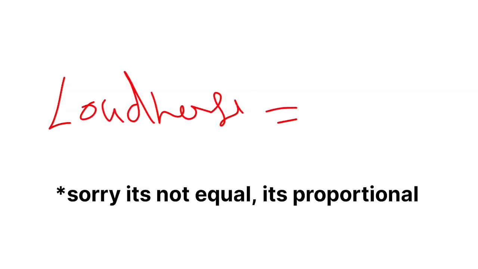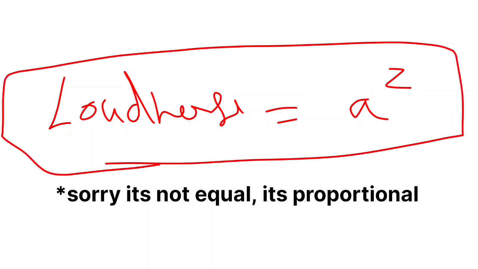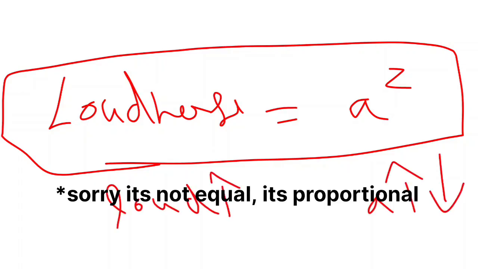Next is loudness. Loudness is the characteristic of sound by which a loud sound can be distinguished from a faint sound, even though both have the same pitch. Loudness is proportional to amplitude squared. So if the amplitude is high, the sound is loud. If the amplitude is low, the sound is low or faint.